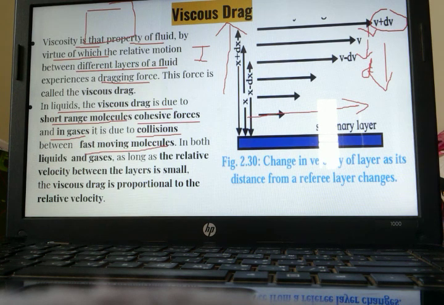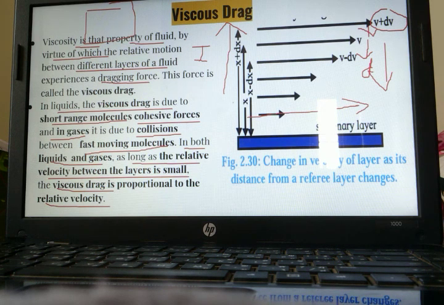In gases there is continuous collision, so there will be some sort of viscous drag as well. In both liquids and gases, as long as the relative velocity between the layers is small, the viscous drag is proportional to the relative velocity.